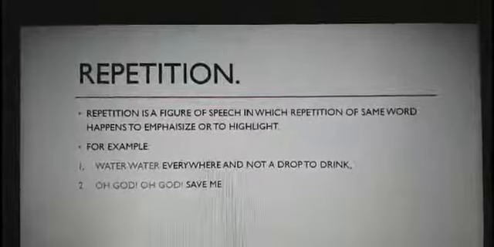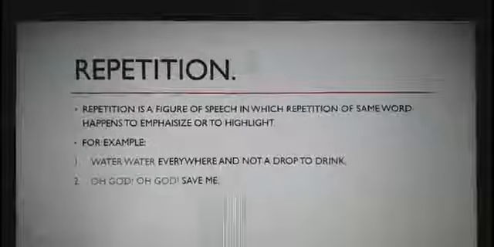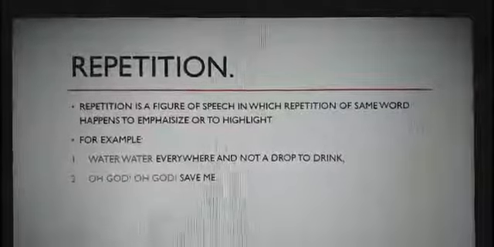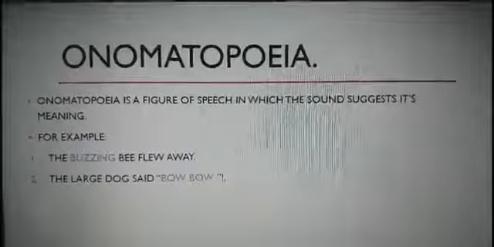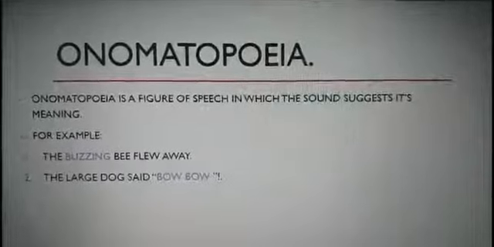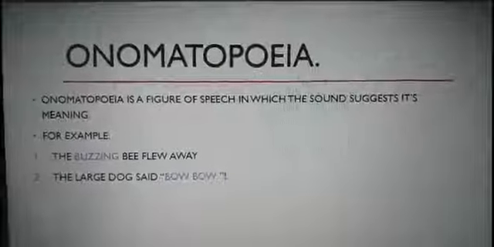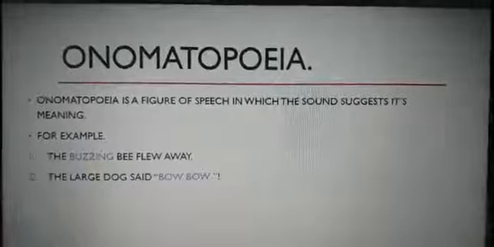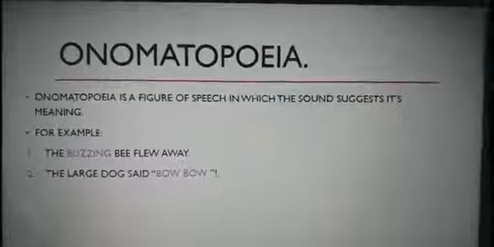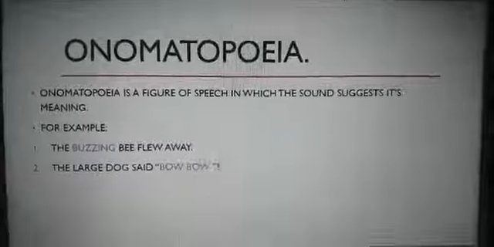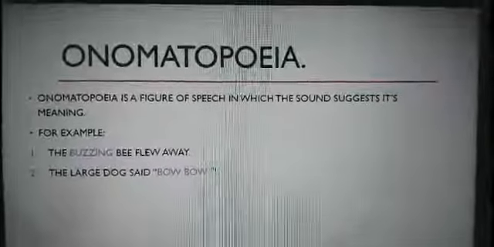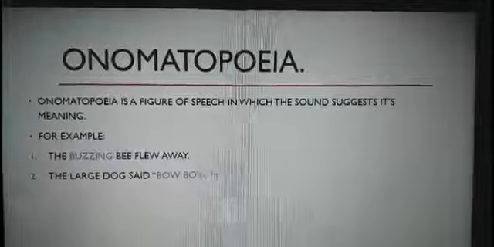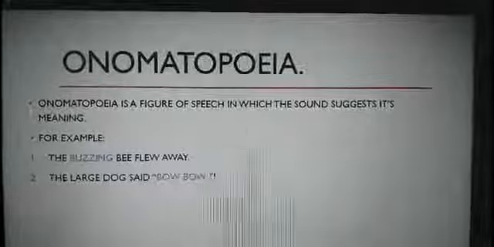Next example is, oh God, oh God, save me. In the sentence, oh God is the phrase which is repeated twice. Next is onomatopoeia. Onomatopoeia is a figure of speech in which the sound suggests its meaning, a word which imitates the natural sound of a thing. For example, the buzzing bee flew away. What is the sound of a bee? It's buzz. In the statement, we are using the sound of the bee, buzzing. It is onomatopoeia.